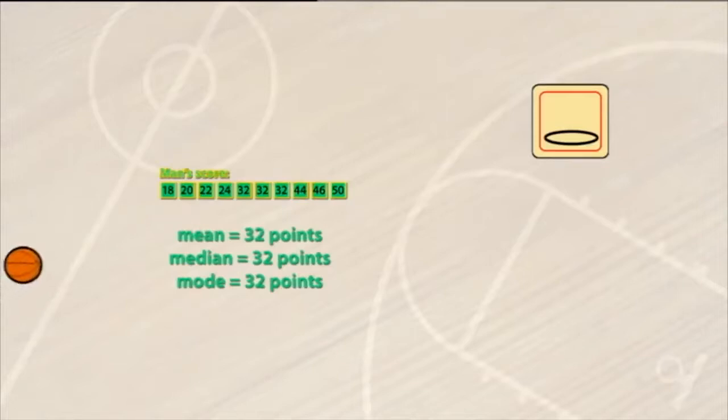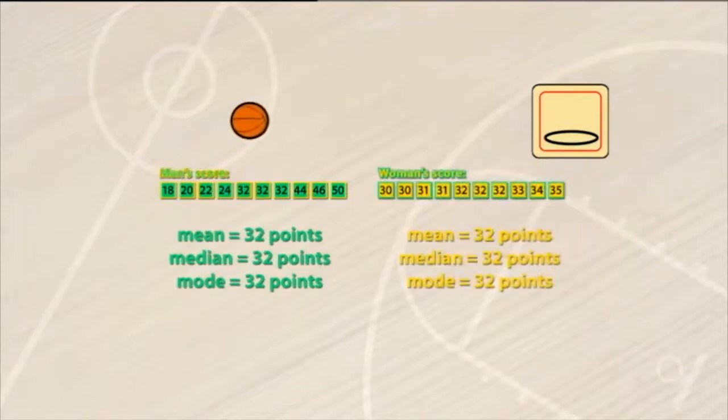In 1 minute, your average score is 32. The median score is 32, while the mode score is also 32. In 1 minute, my average score is 32. The median score is 32, while the mode score is also 32.